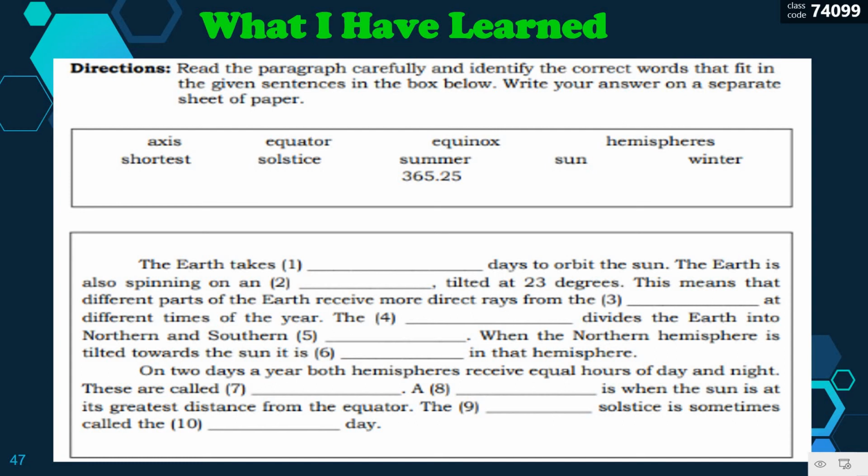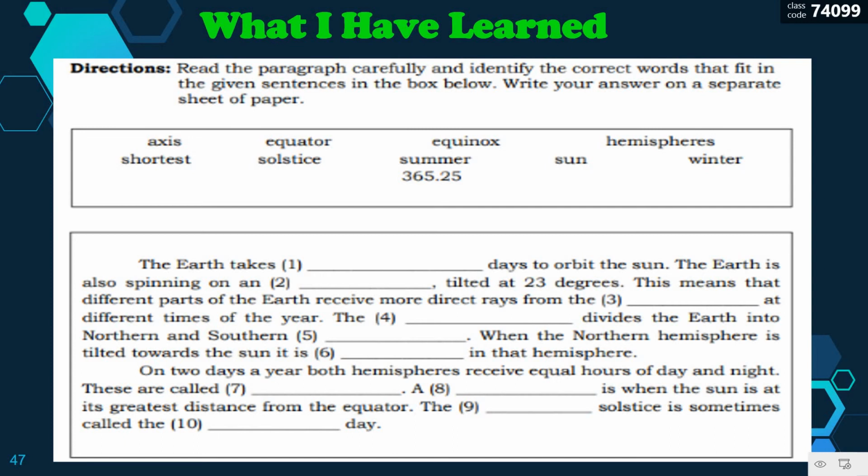Read the paragraph carefully and identify the correct words that fit in the given sentences in the box below. The box is composed of these words: axis, shortest, equator, solstice, equinox, summer, 365.25, sun, hemispheres, winter. So let's see. The Earth takes what days to orbit the sun?